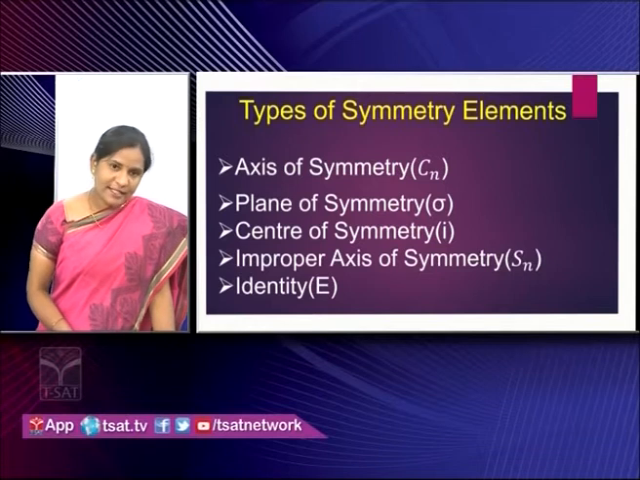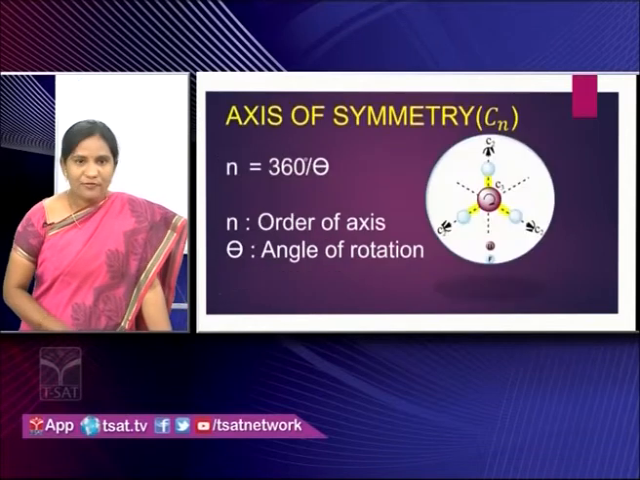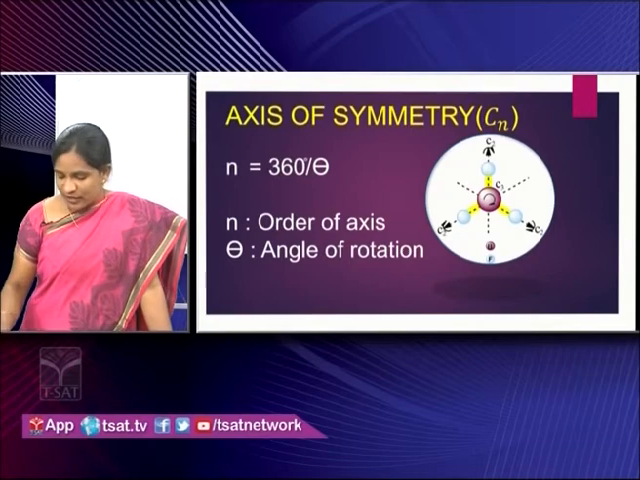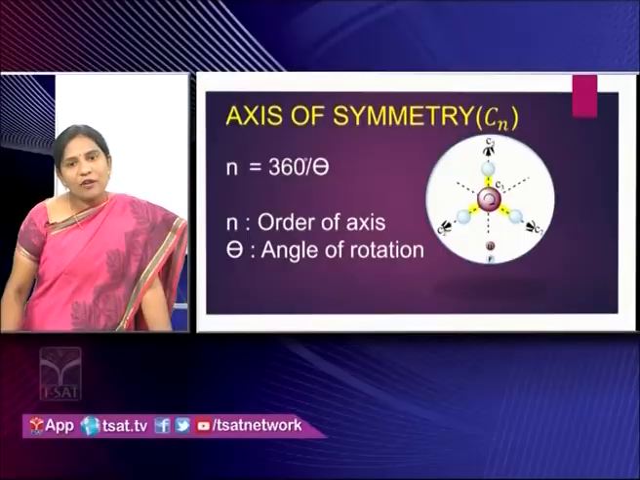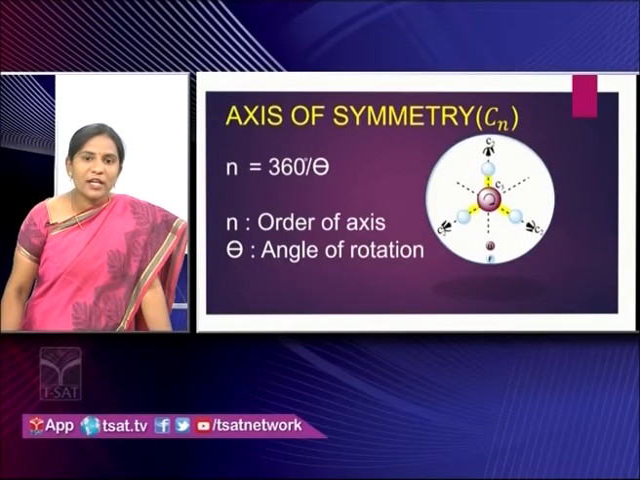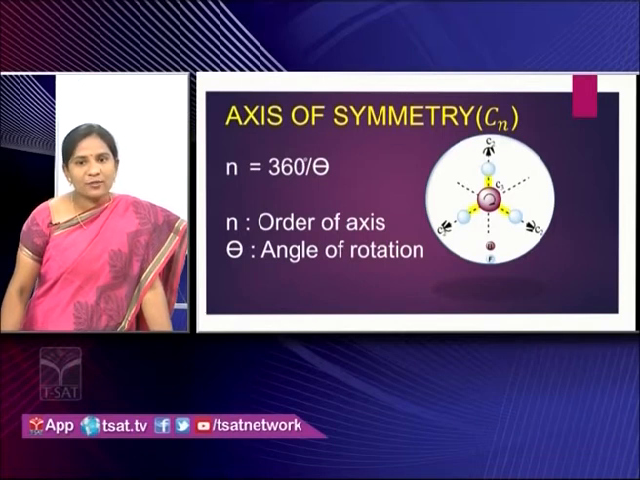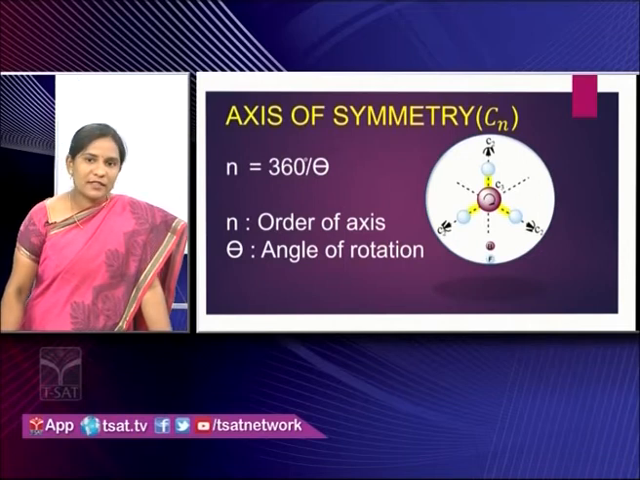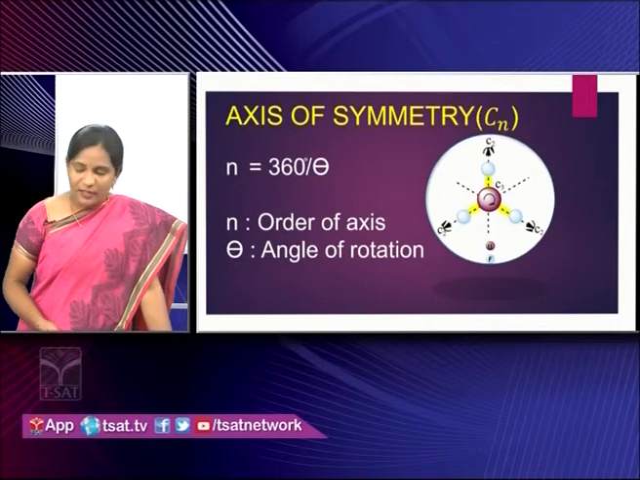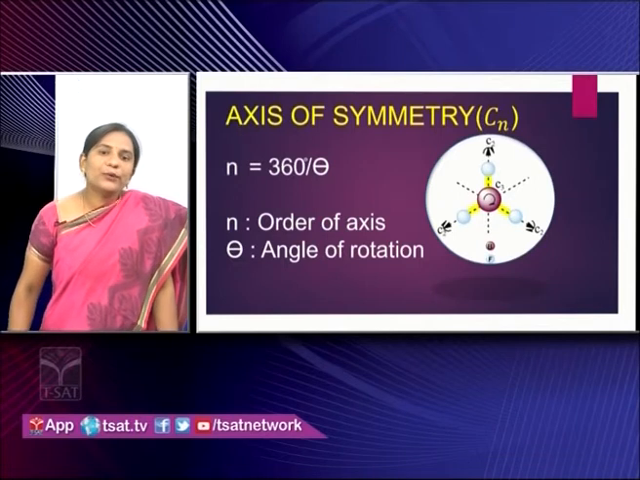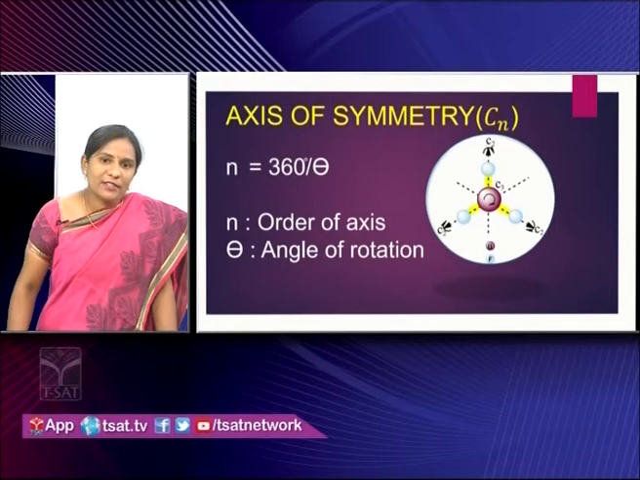So first we will discuss what is meant by the axis of symmetry. In axis of symmetry, we imagine an axis passing through the molecule, and after rotation, if it gets an equivalent or identical configuration, then we say that an axis of symmetry is present in that molecule or object. In the previous slide, we showed what rotation is, and also what is meant by equivalent and identical configuration. So here we have to do the rotation process to get the axis of symmetry.